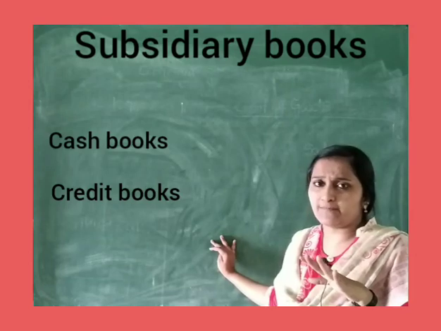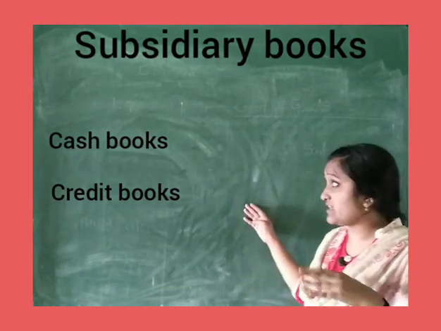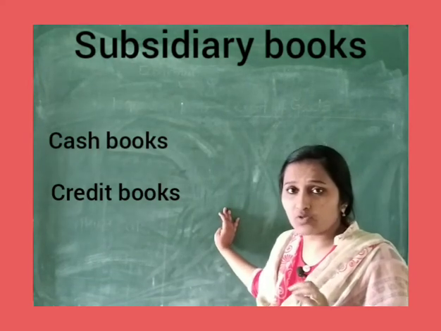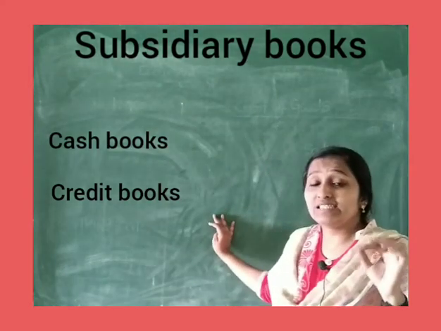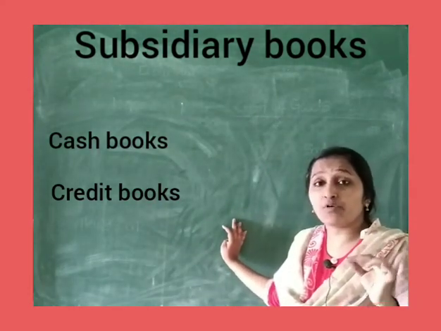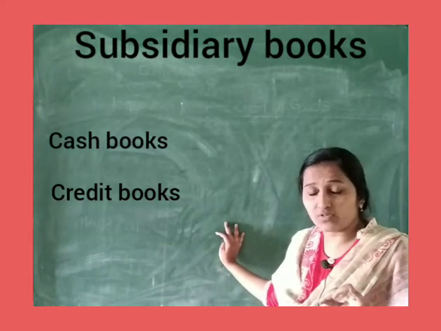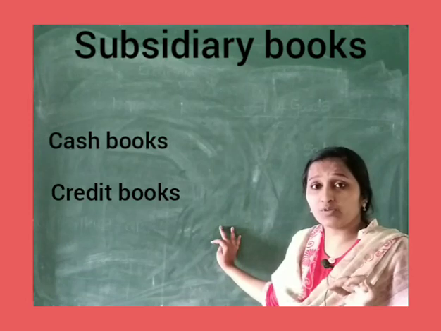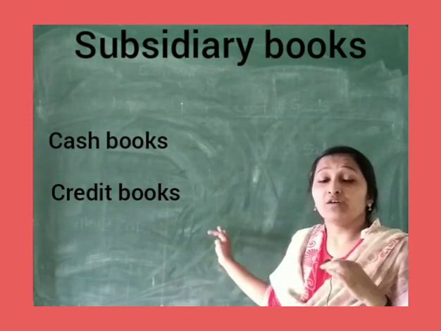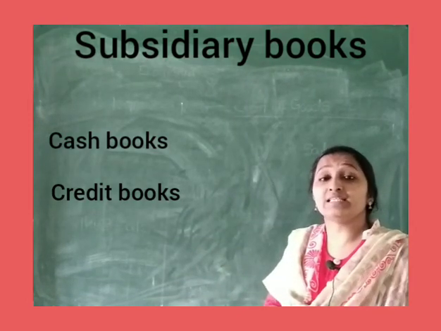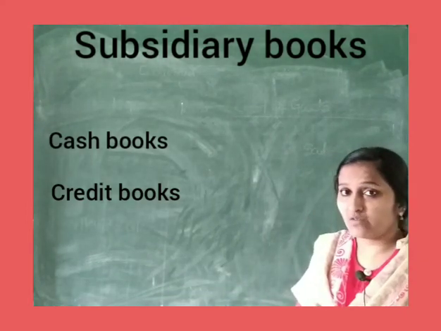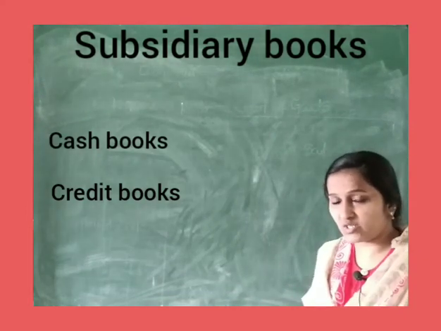Remaining all is very easy. You only need to segregate the transaction, then enter the transaction in the books of account. So these are the books which are important as part of subsidiary books. Let me repeat all the books once again. Cash book is a book where we enter business transactions in a systematic manner which occurred on the basis of cash, where you paid the cash, you purchased the goods.